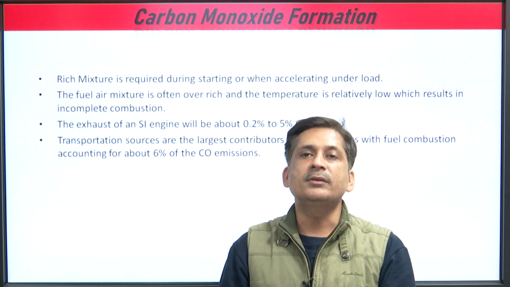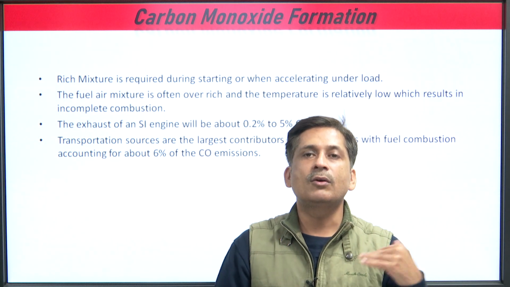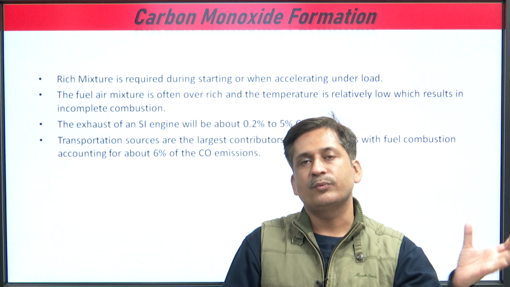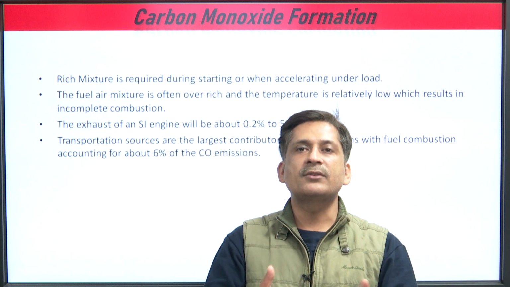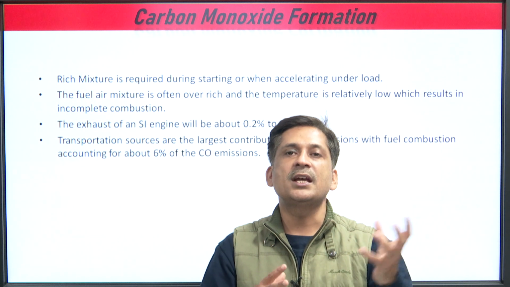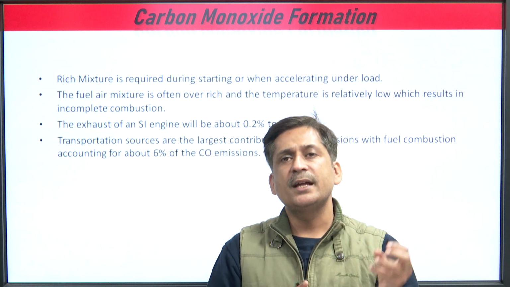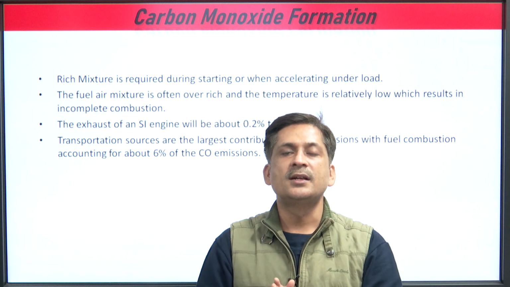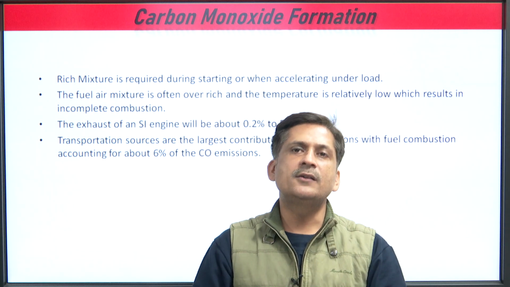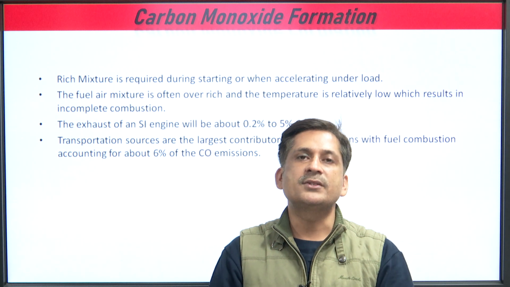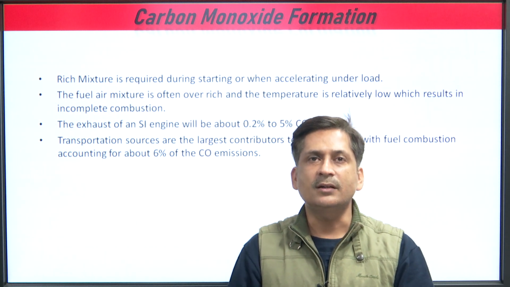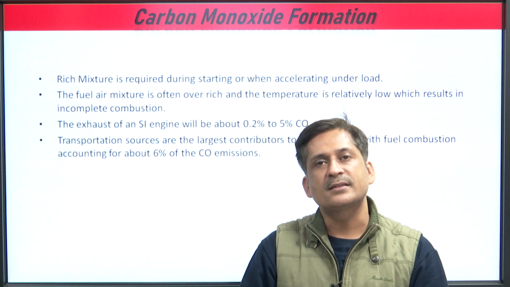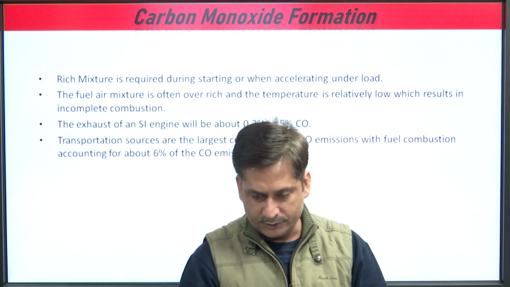As per the operating condition, the already pre-mixed fuel, either with the help of a carburetor, or in case of cars or high speed cars with the help of MPFI technology, the correct amount of fuel as per the operating condition enters the combustion chamber, and as a result the combustion efficiency is higher as compared to the diesel engine. The result is that carbon monoxide formation is lesser in a petrol engine as compared to a diesel engine.